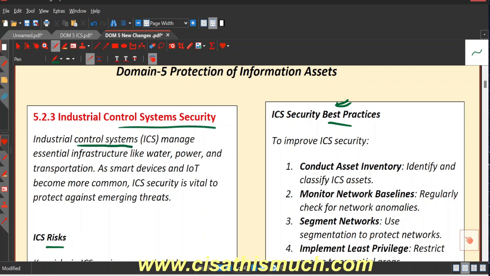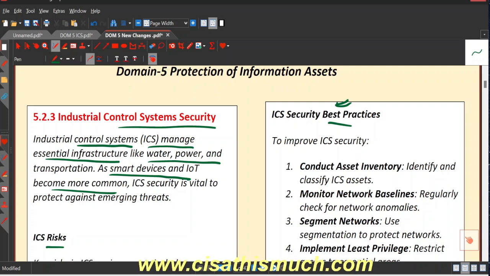Industrial control system security (ICS) manages essential infrastructures like water, power and transportation. As smart devices and IoT become more common, what are these smart devices and IoT? IoT is the Internet of Things: smart ACs, smart TVs, any physical objects embedded with sensors and software so as to have data exchange or data communication, become a part of your IoT.